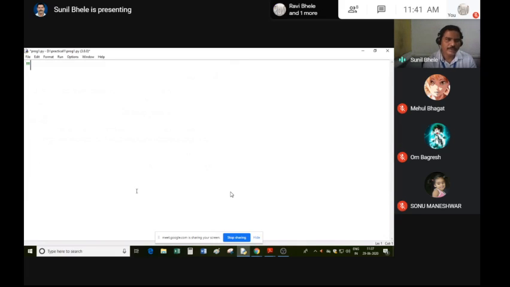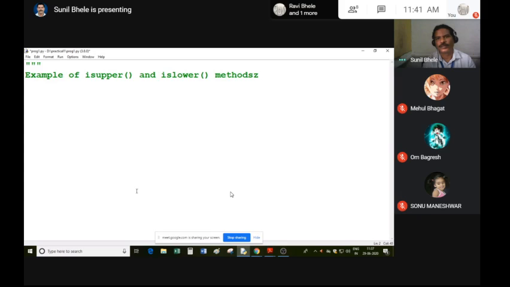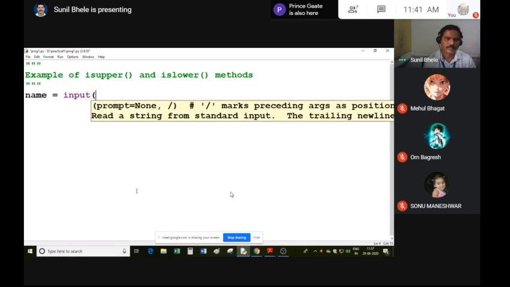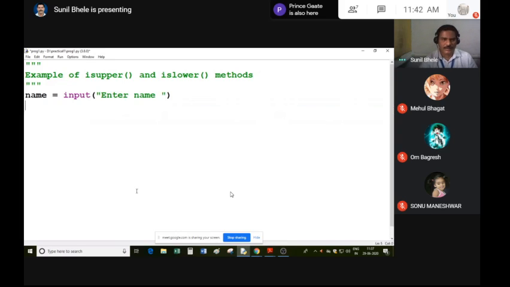Now write down the example of isupper and islower method. So name is a variable, name equal to input, enter name.